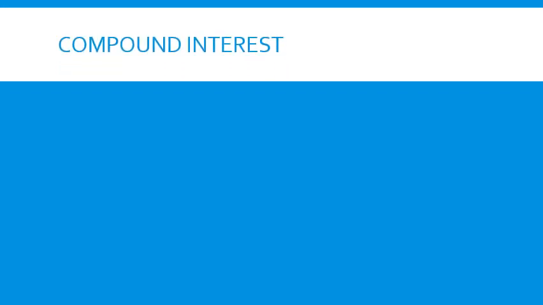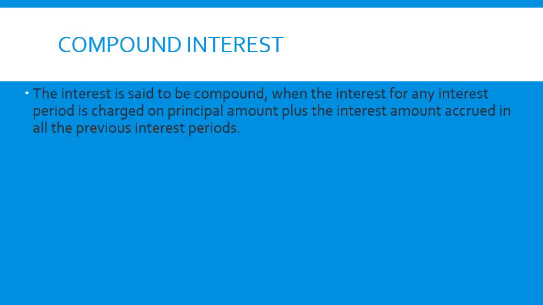Now let us discuss compound interest. Here the interest is calculated on principal plus the interest amount accrued during the previous interest periods. For example, if the investment is made for say 2 years, an investment of 1000 rupees at an interest rate of 10%, during the first year it earns 100 rupees.